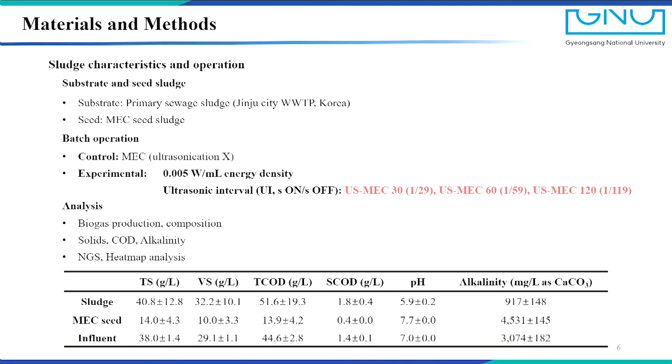The primary sewage sludge was used as substrate, and the inoculum was MEC sludge from previously operated reactors. The characteristics of the sludge samples are shown in this table. In batch operation, the ultrasonic energy density was 0.005 watts per milliliter. Based on the on and off ultrasonic intervals, 1 second on and 29 seconds off, 59 seconds off, and 119 seconds off were labeled as US-MEC 30, US-MEC 60, and US-MEC 120, respectively. The normal MEC was the control, and all MEC reactors were applied 0.3 volts.